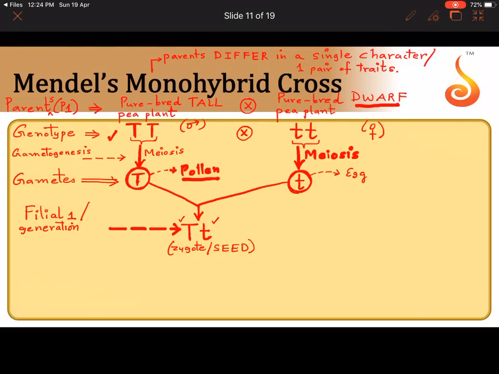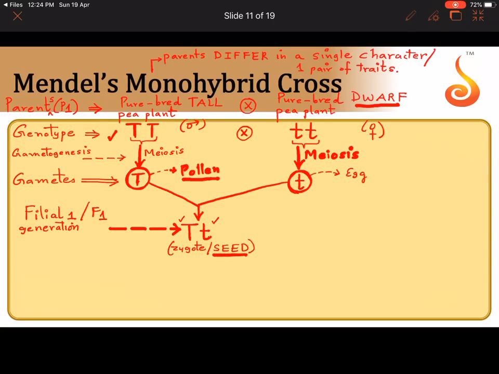I can write it as filial 1, or I can call it the F1 generation. In Latin, filia means daughter, filius means son. So the offspring, the first generation, is named the filial 1 generation or F1 generation.